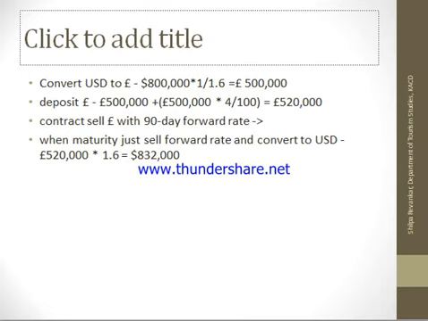It may come down to around 25,000. For easy calculation I took the spot rate and the forward rate to be the same, 1.6. But if the forward exchange rate was 1.65, then I will get an amount of 8,58,000, so I'm going to get still more profit.